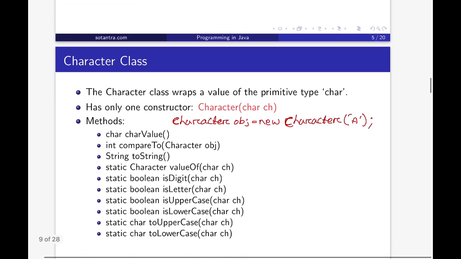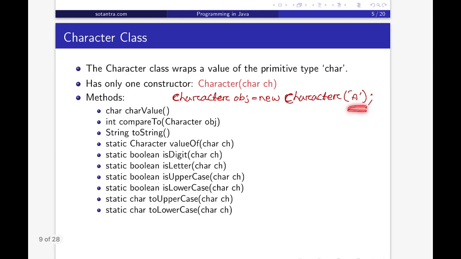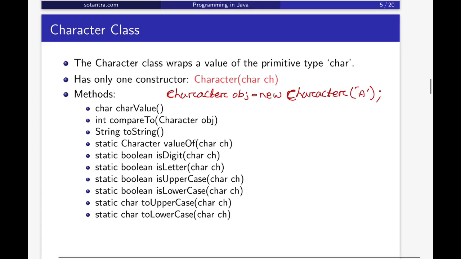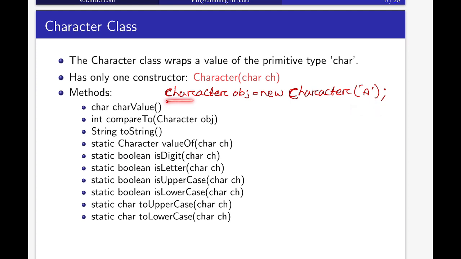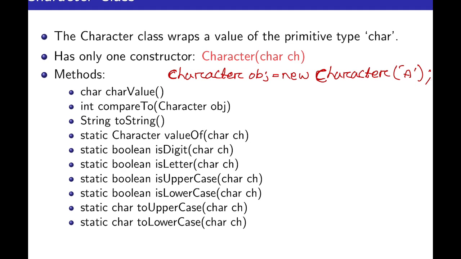So in this way we can convert this character a to one object of type character, and this is the constructor. Okay, so what are the methods that are available in the character class? So these are char value. Here char is the return type and char value is the method, and another one is the compare to method. It is going to return one int value. So int compare to character obj.